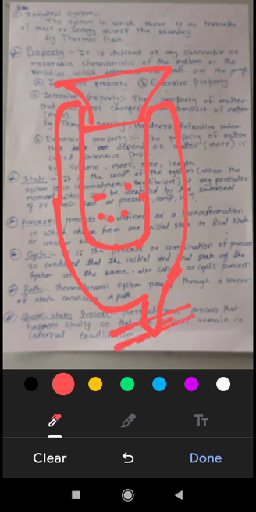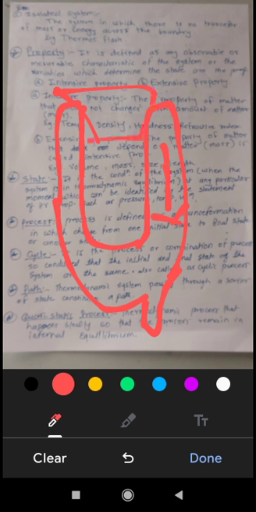What actually happens is that the air acts as a conductor. If air is present in this space, then it will act as a conductor of heat and lose the heat from here. That's why they remove the air from here.